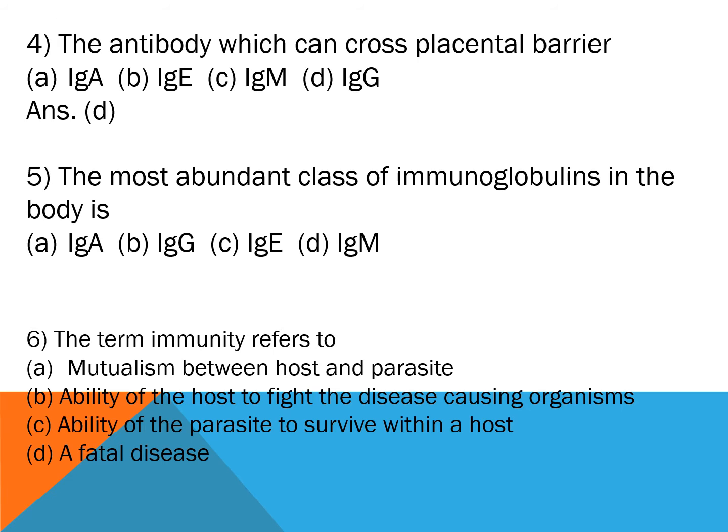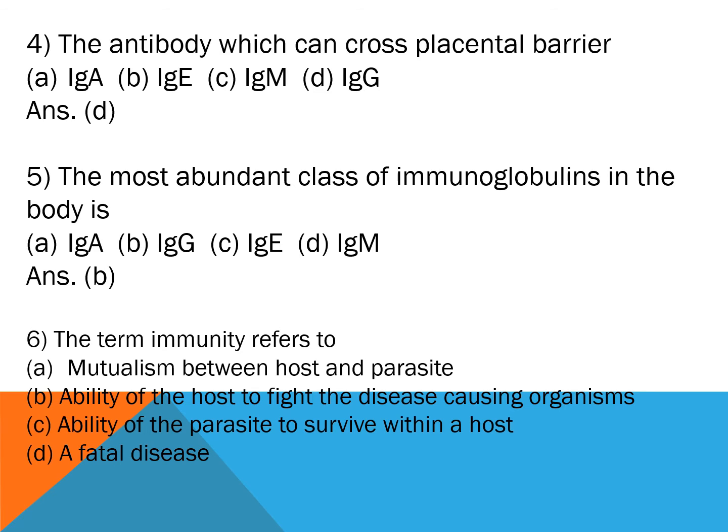Question number 5. The most abundant class of immunoglobulins in the body is option A, IgA, option B, IgG, option C, IgE, option D, IgM. And the correct answer is option B, IgG. So IgG immunoglobulins are the abundant class of immunoglobulins in the body.